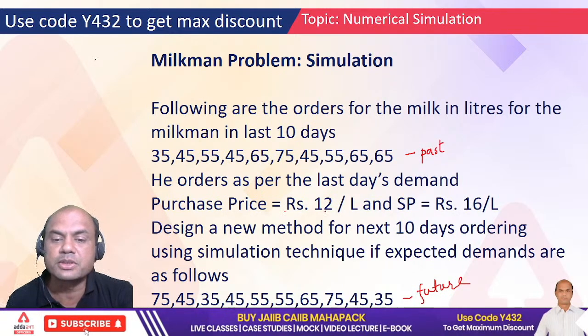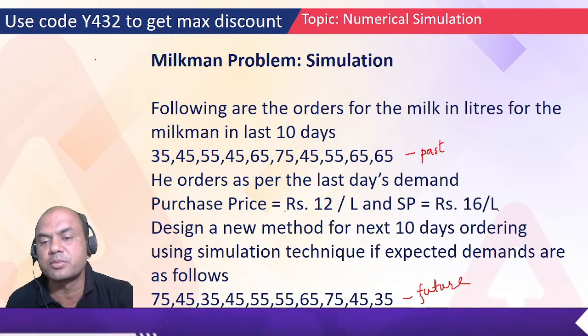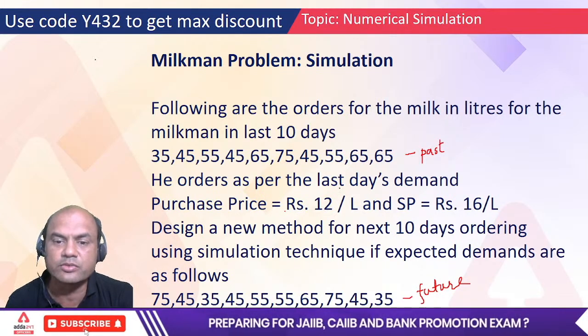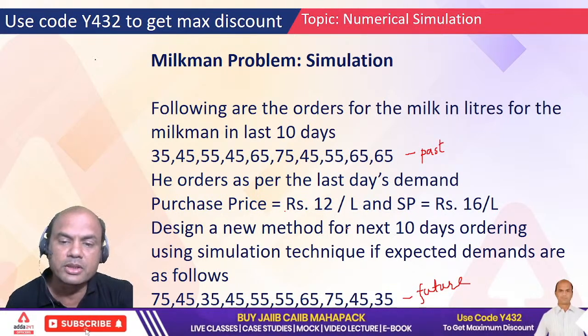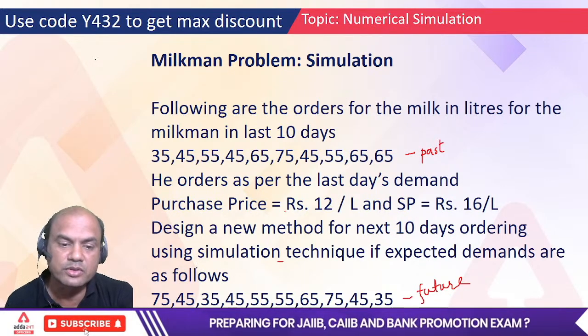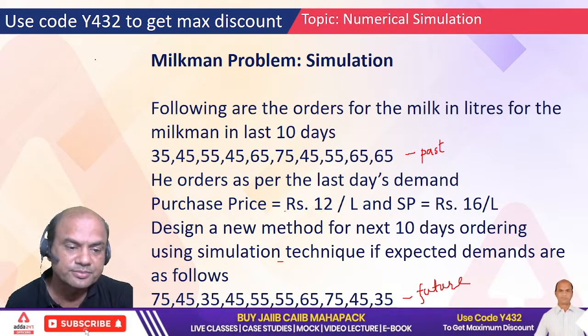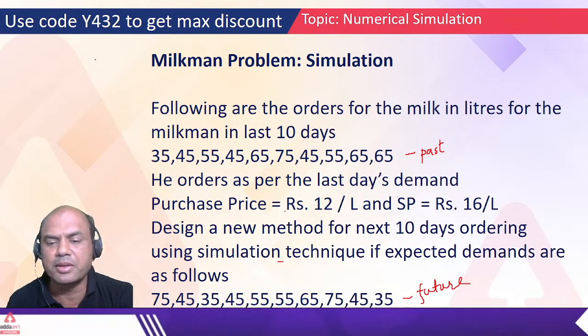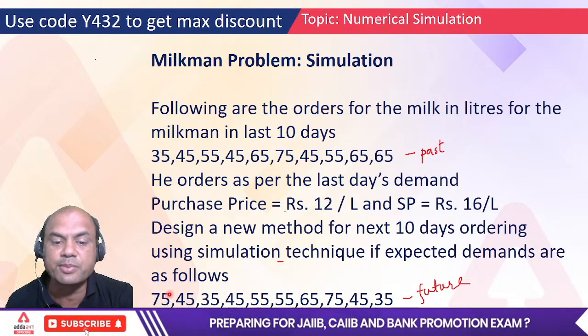Purchase price is rupees 12 per liter and selling price is rupees 16 per liter. This is what he purchases, and this is what he sells. Design a new method for the next 10 days, an ordering simulation technique, if the expected demands are as follows. So these are the expected demands: 75, 45, 35, 45, and so on.